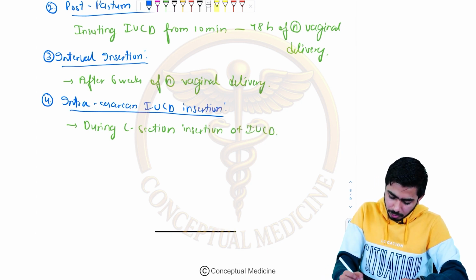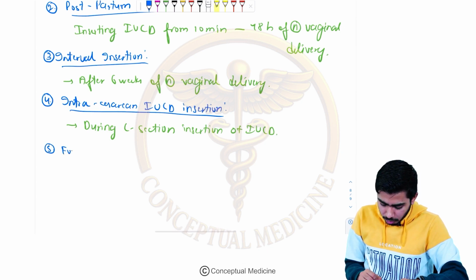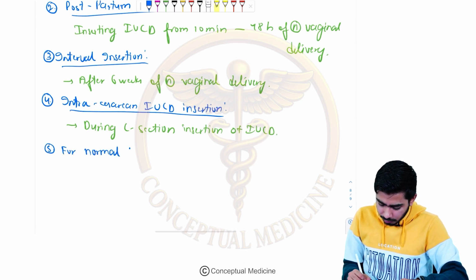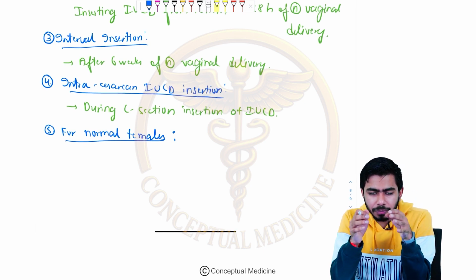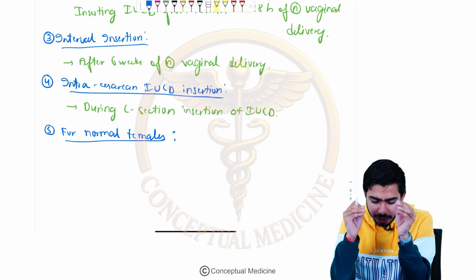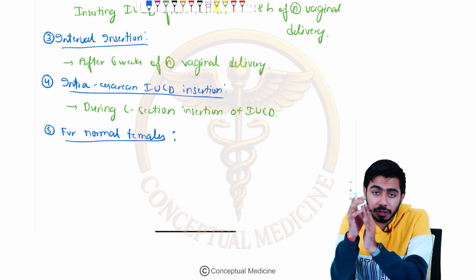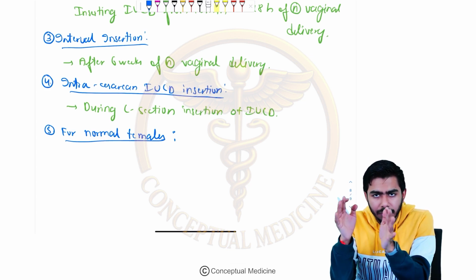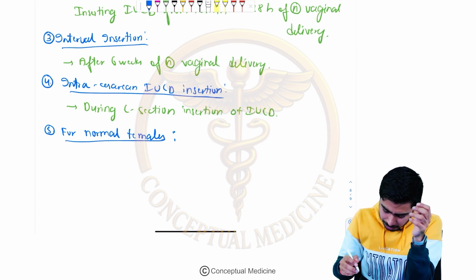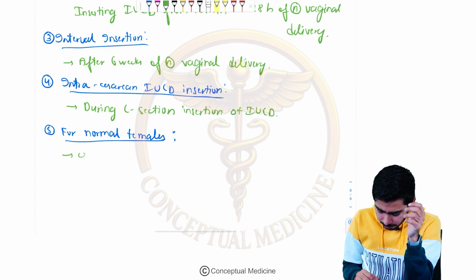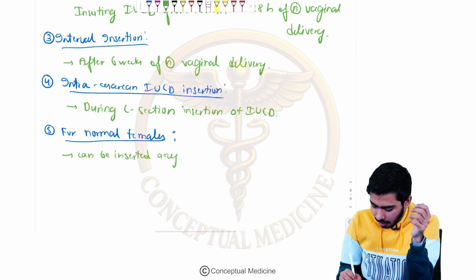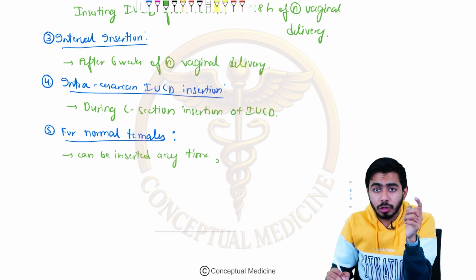Now if we talk about normal females, when should we insert the IUCD? For normal females, the best time is the first 5 days of the menstrual cycle. Basically it can be inserted at any point of time, but you should rule out pregnancy, obviously.